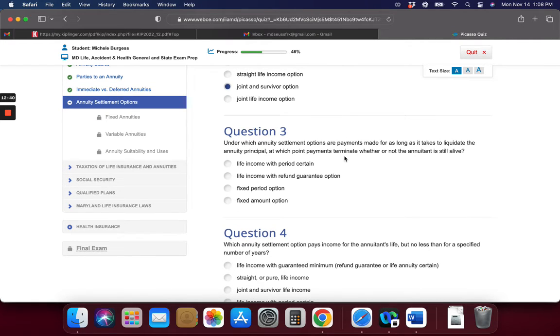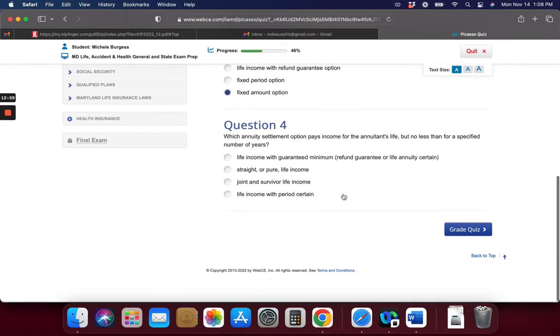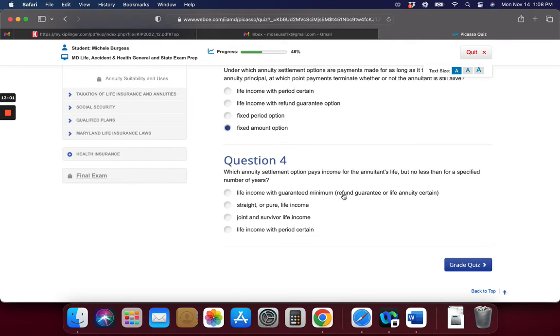Under which annuity settlement option are payments made for as long as it takes to liquidate the annuity principal, at which point payments terminate whether or not the annuitant is still alive? I want to say fixed amount. Which annuity settlement option pays income for the annuitant's life but no less than for a specified number of years? And I'm going to say straight life or pure.